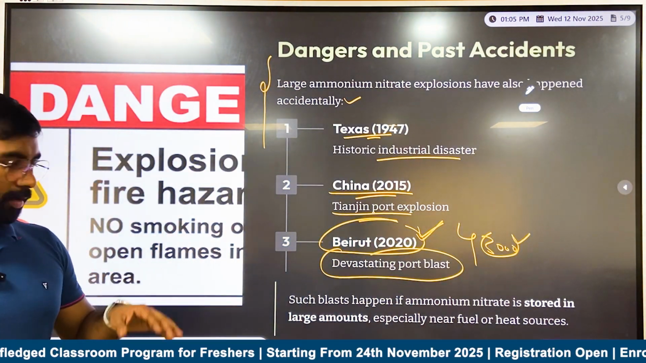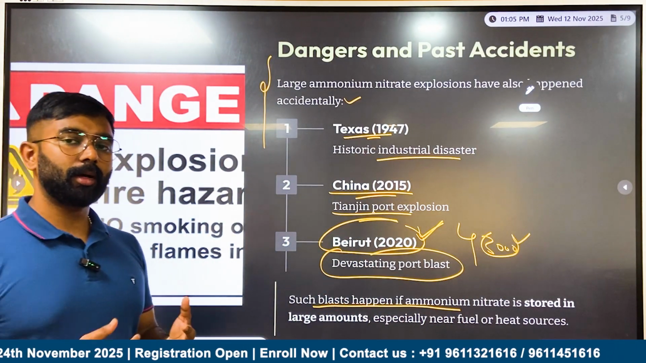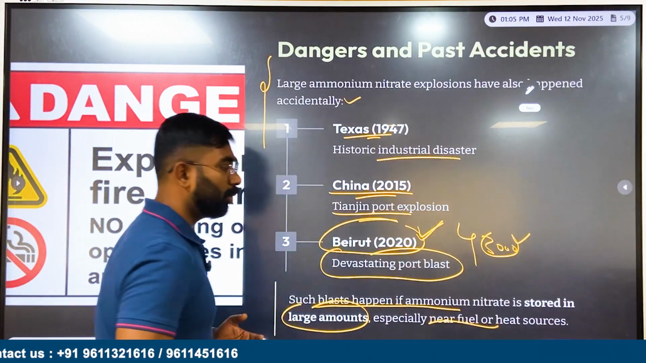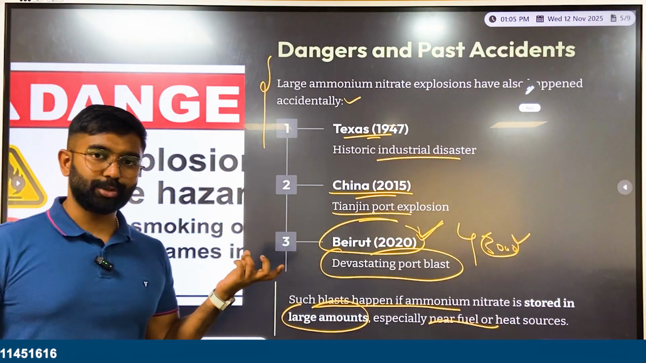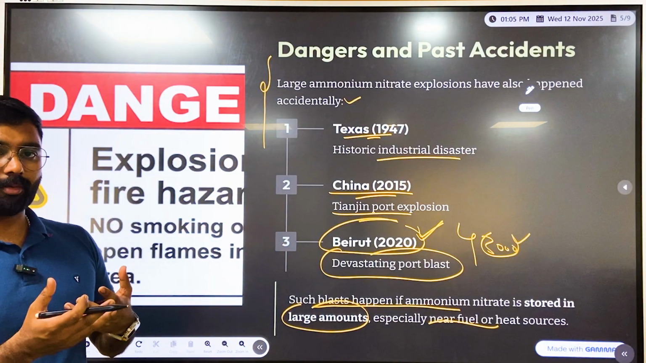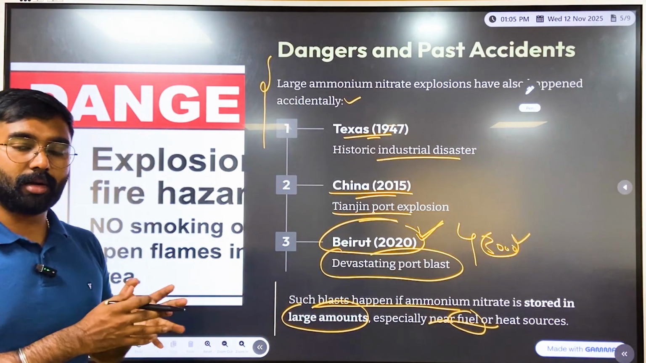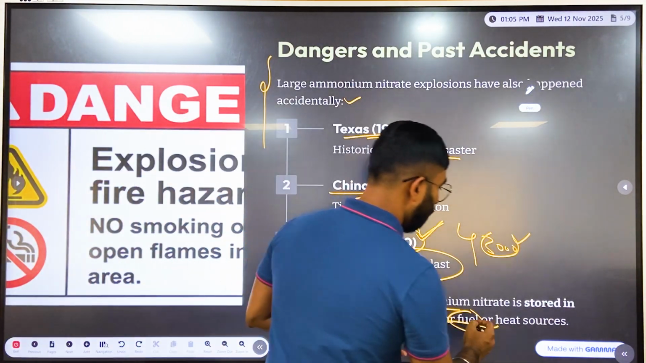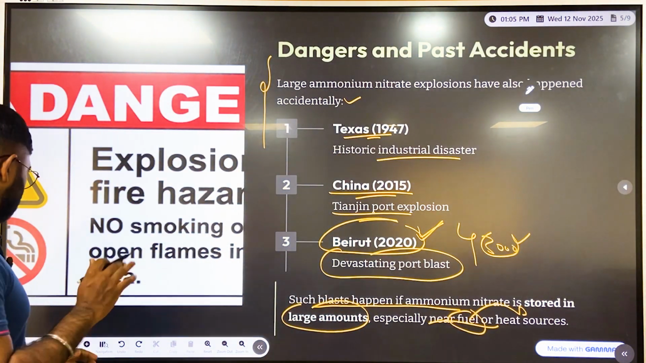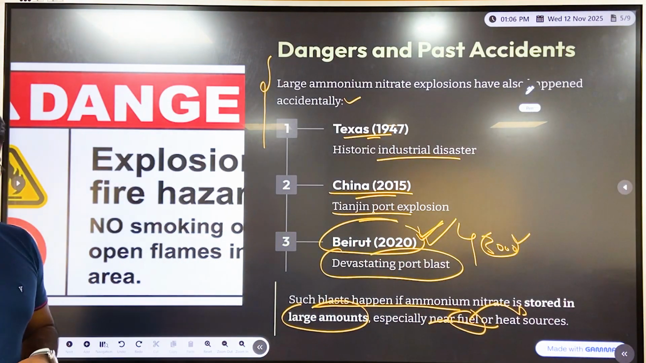So that is also one of the problems. These blasts happen not because ammonium nitrate comes in contact with a detonator, but because it is stored in large amounts, especially near fuel and heat sources, and it is naturally known as an oxidizing agent, right? They react over a period of time to natural features, right? And when ammonium nitrate in large quantities is stored near fuel or any heat source, that is when it explodes or becomes an explosive, right? So this is more than sufficient. Of course, the Beirut 2020 explosion is absolutely important. You have to keep that in mind.